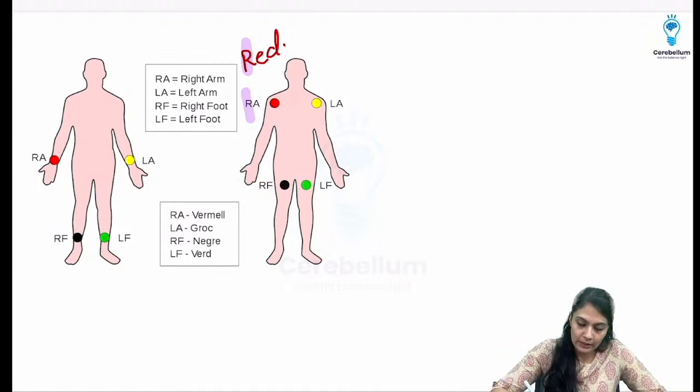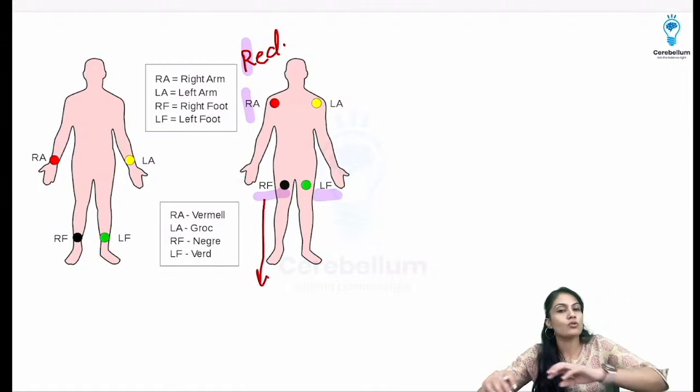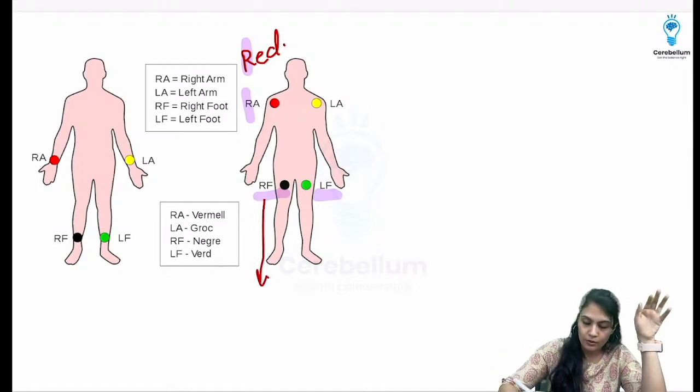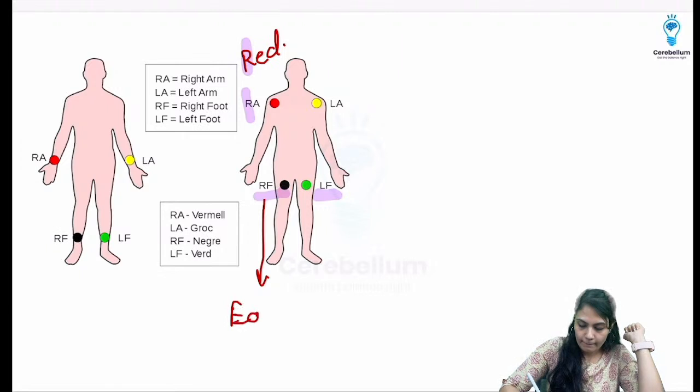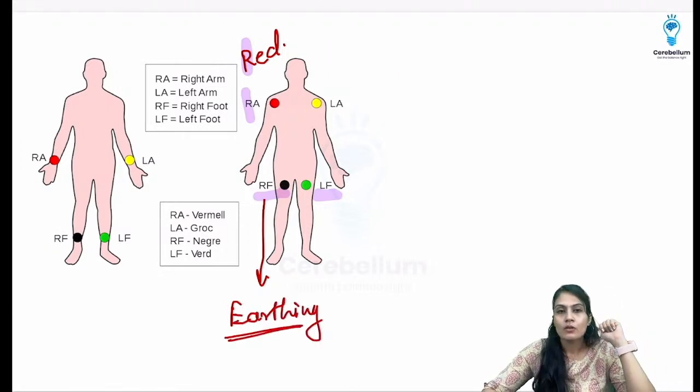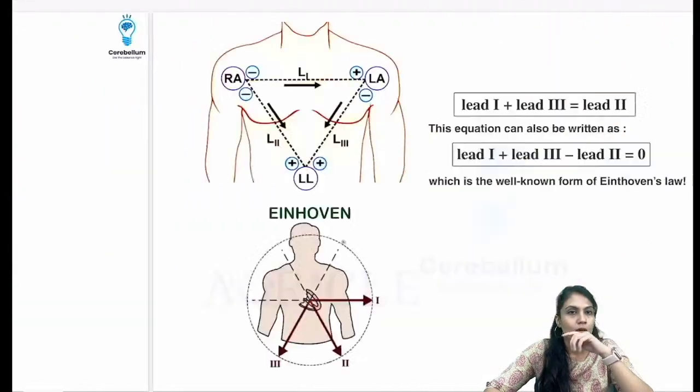So you can remember the green is on the left foot and the black is on the right foot. There are 4 leads here, but the black one is not going to give any wave. It is for the earthing or grounding effect. Okay, so that is there, right?